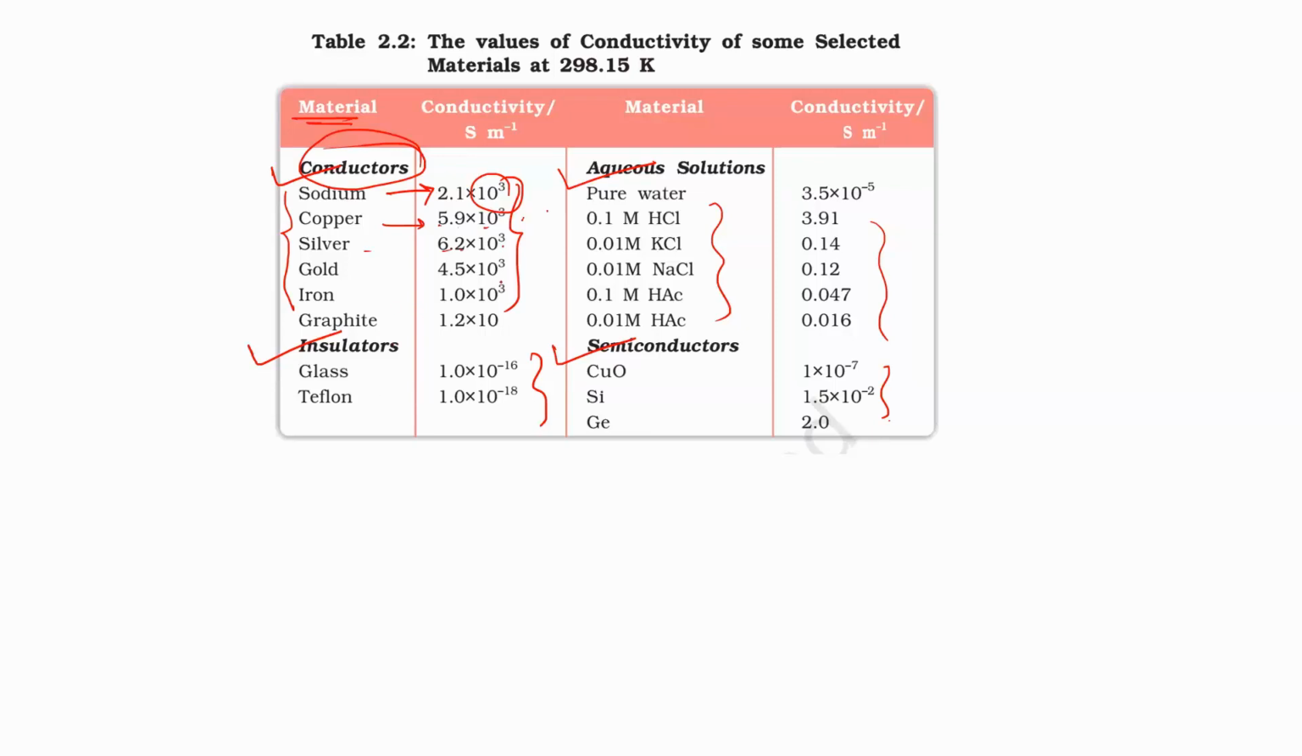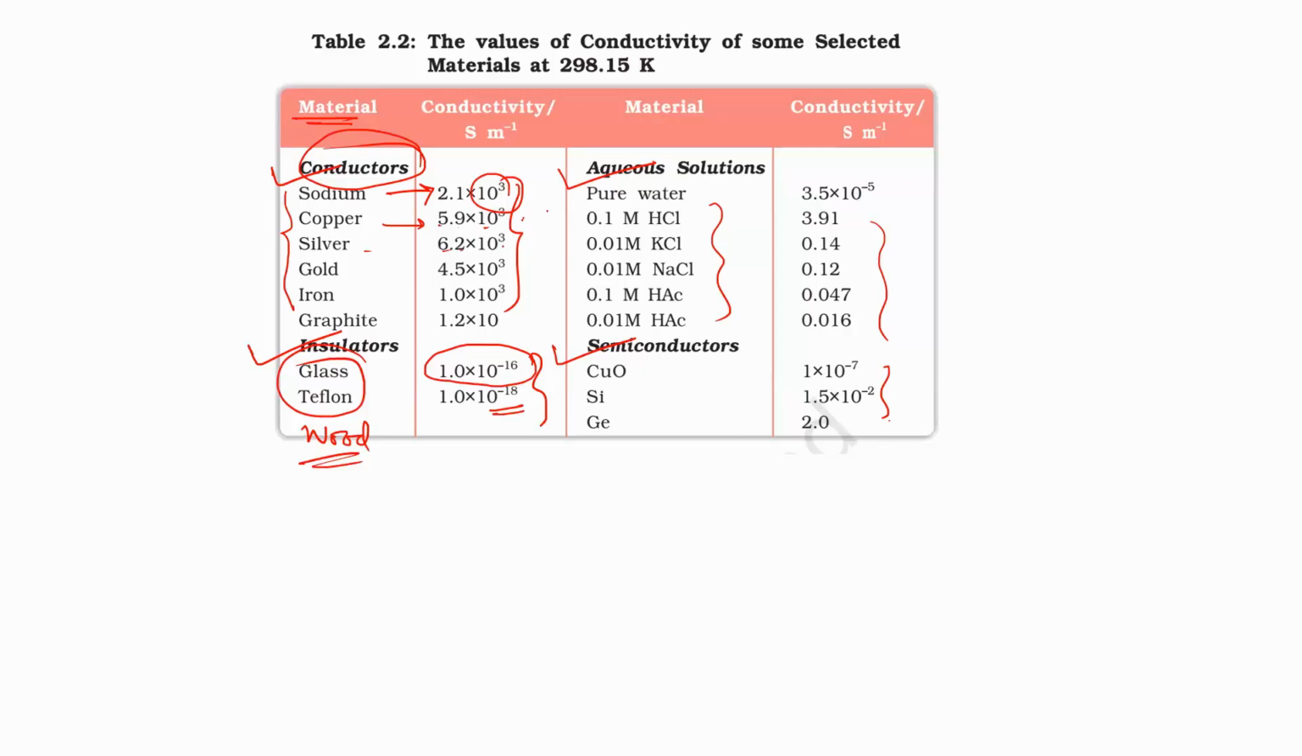But when we see a very low conductivity value, like 10 to the power minus 16, 10 to the power minus 18, that means they are not able to flow electrons, to flow current. Okay, so they are not conductors, they are insulators, like glass, like Teflon, and I will also add wood. So these are the actual insulators, they are not able to flow current.